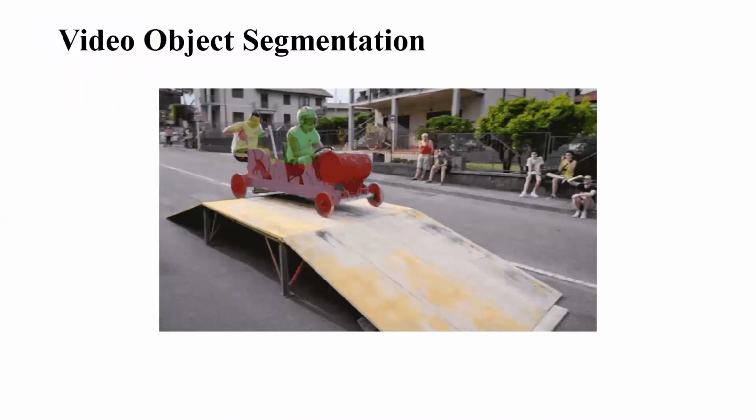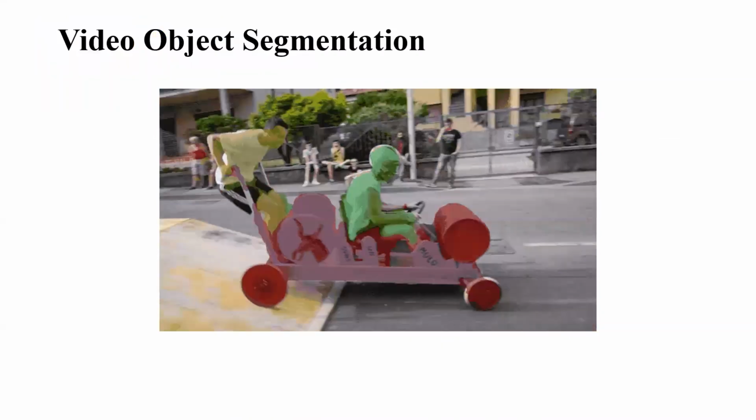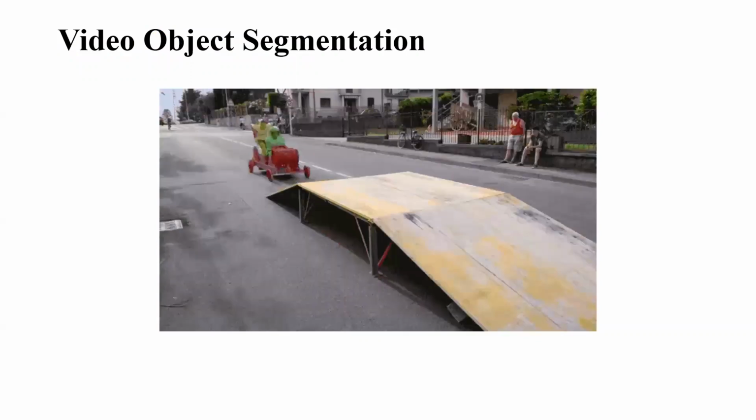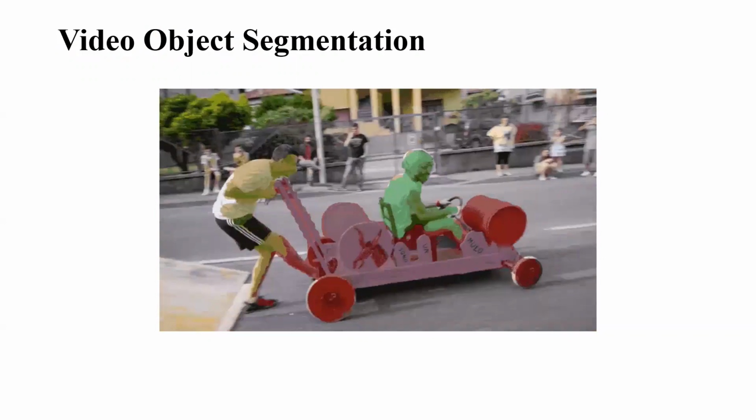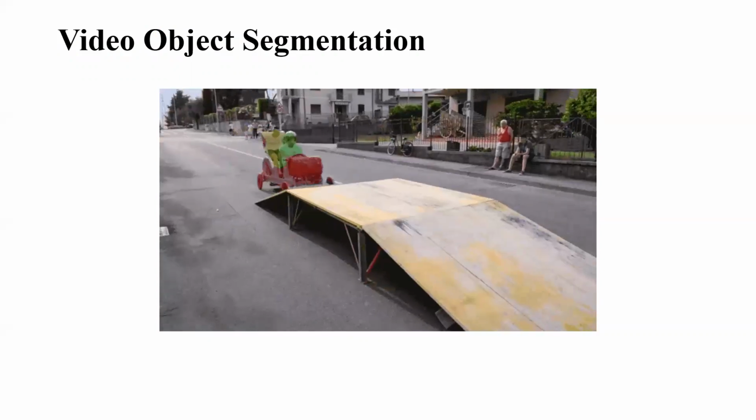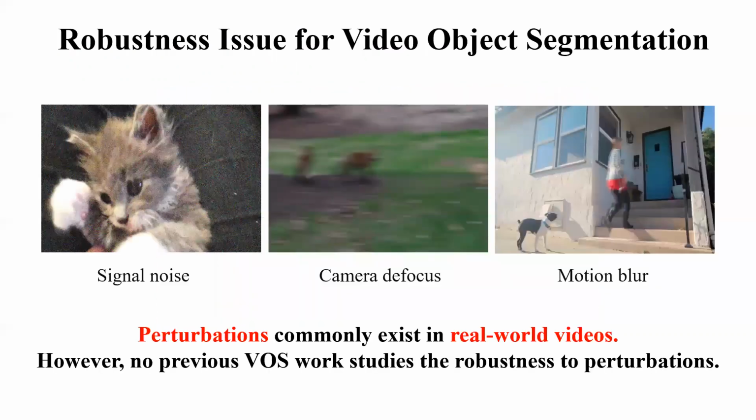This paper tackles the video object segmentation problem in the semi-supervised setting, which aims to segment one or multiple objects in a video sequence given annotated object masks of reference frames. In real-world videos, perturbations commonly exist due to signal noise, camera defocus, and fast motion. Meanwhile, model robustness becomes critical for real-world applications, especially for some safety-aware applications such as autonomous driving.